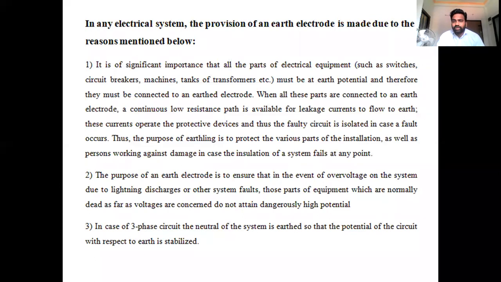The actual objective of earthing is to protect the equipment which is installed in a domestic household or wherever it may be. Here we are protecting the equipment from faulty currents or dangerous currents, without them entering the household or the line. So we are using the concept of earthing. What elements are we using? We are using earthing electrodes.